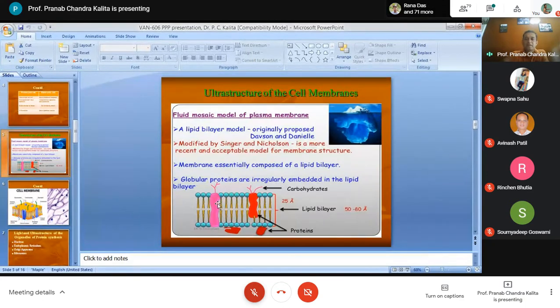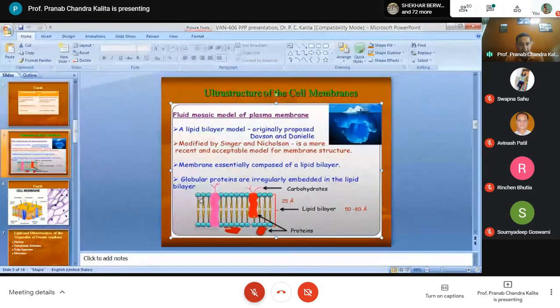Similarly, the cell will also interact with two external environments. One is called the intercellular spaces, and the other is its adjacent cell. So this model has lipid bilayers with the hydrophilic polar end at the surfaces and the hydrophobic non-polar tails at the center, and incorporation of proteins within this membrane. So what are those proteins?